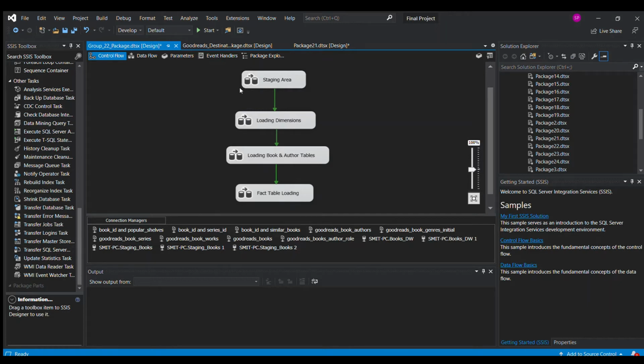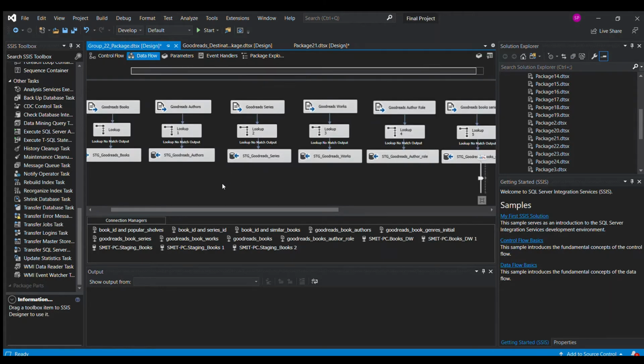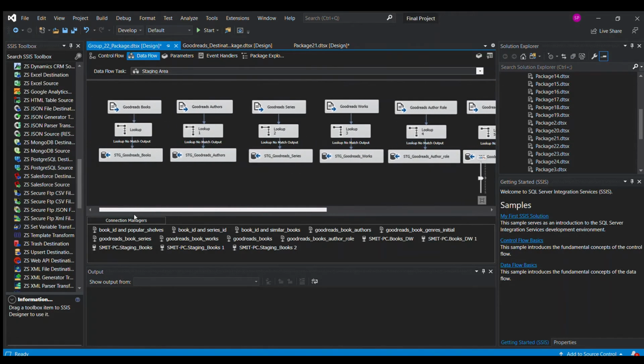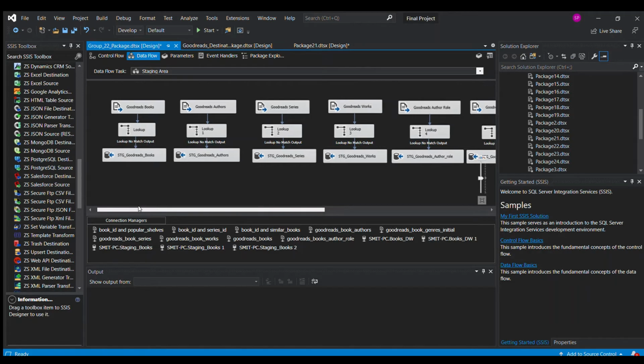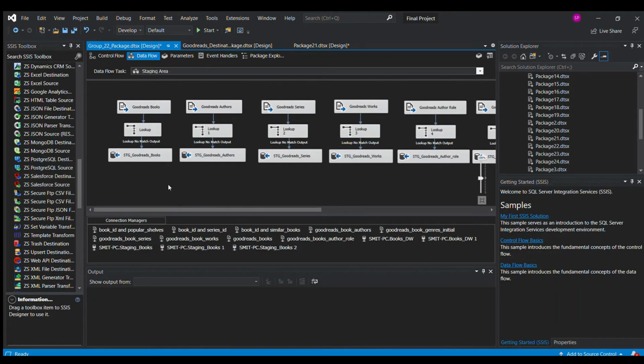So we will first go into the staging area. In the staging area, we just take in the flat file sources and put them all into a database. We have created tables in the database with similar data types to the data types of the flat file. We put a lookup operation so that we don't have duplicate data, and we load those data into the staging tables in our database.